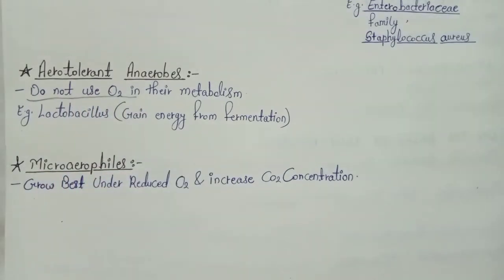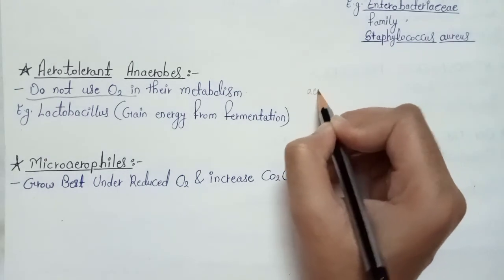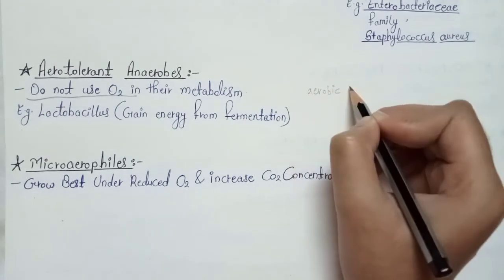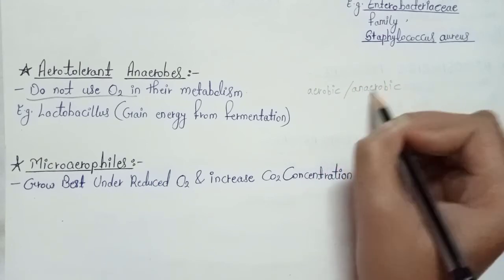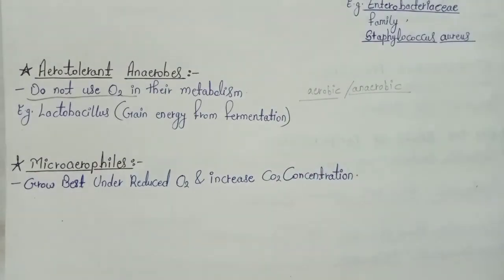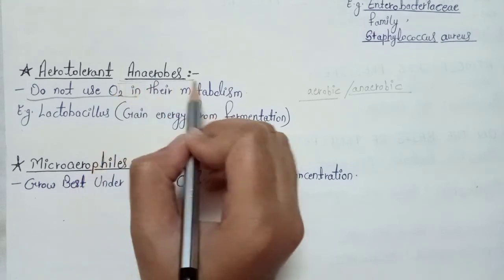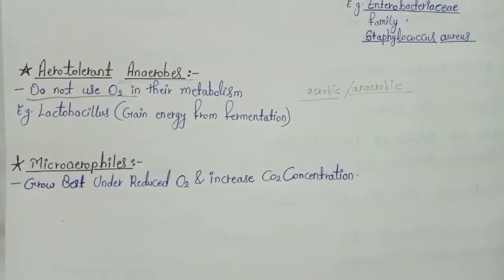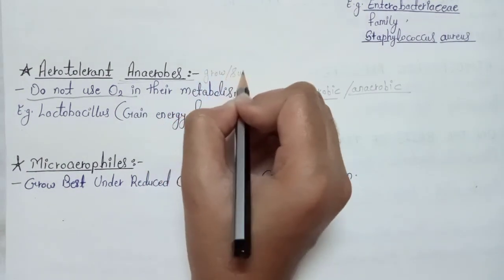This is an important characteristic, because we have seen the facultative anaerobe, which can grow in either condition, aerobic or anaerobic. Here, these are anaerobes, meaning they don't require oxygen, but still they can survive in the presence of oxygen.